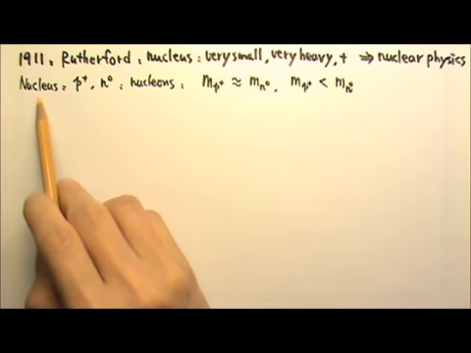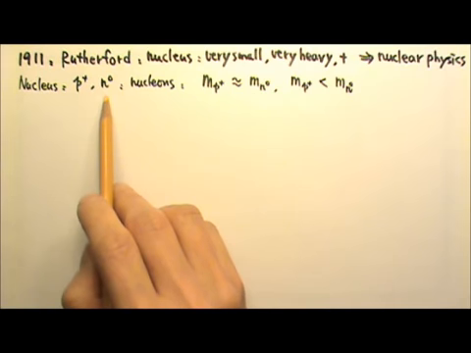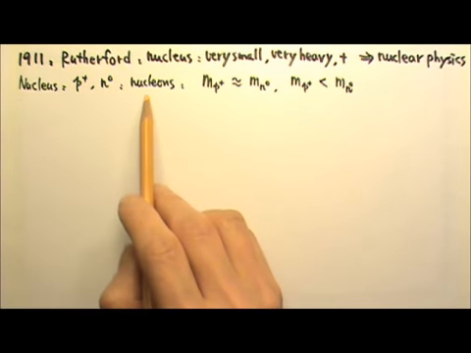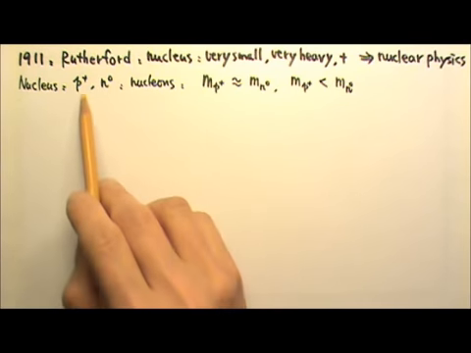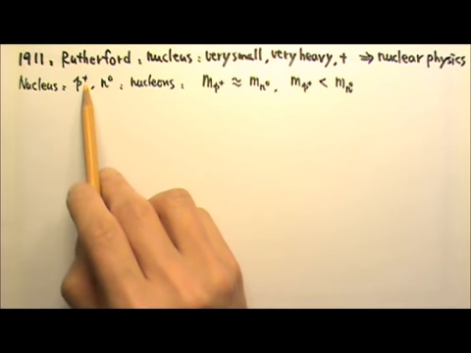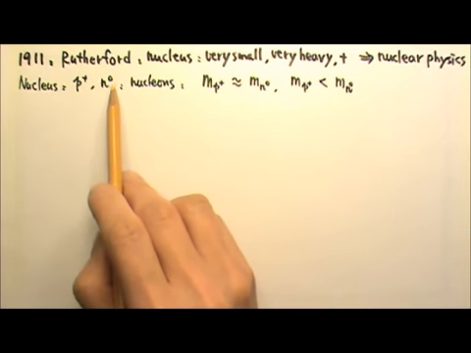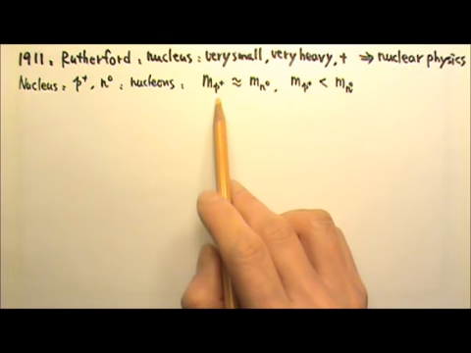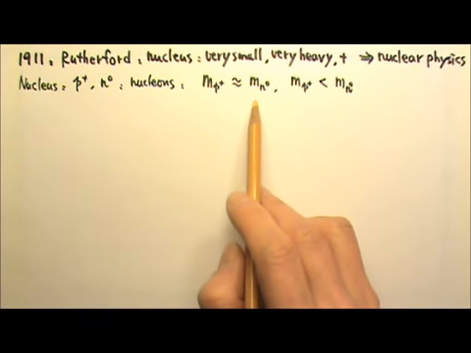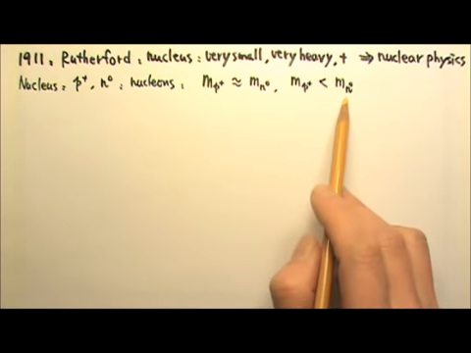We now know that a nucleus can be composed of protons and neutrons, which are called nucleons. A proton carries positive 1e of charge. A neutron carries no charge. A proton has almost the same mass as a neutron, although a neutron is very slightly, about 0.14% heavier.